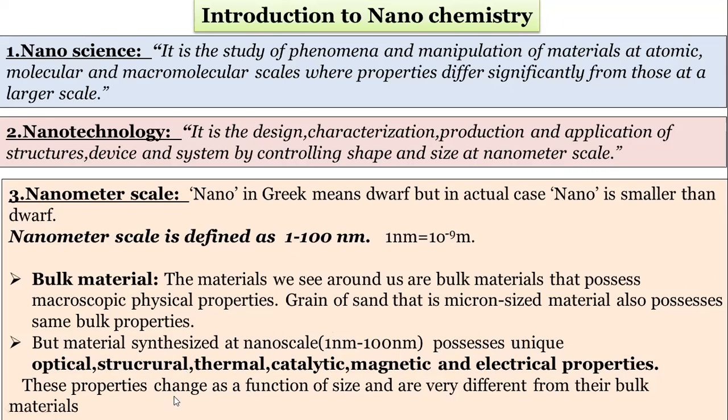These properties can be changed as a function of size. Means when size changes, these properties change, remember. And they are very different from their bulk materials. Means bulk material properties are different and nanomaterial properties are different, remember. And these are unique properties.